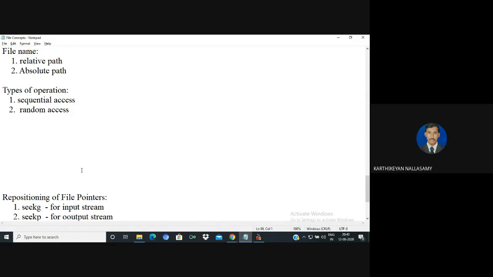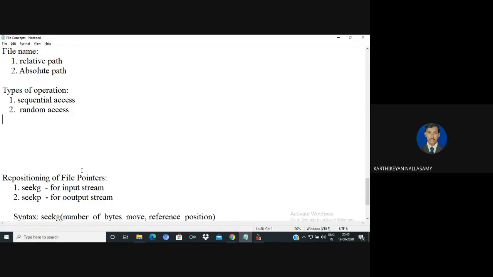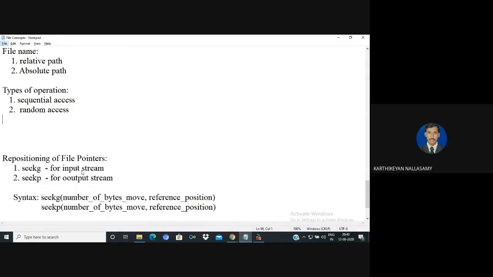For random access, we need to reposition the file pointer. For repositioning, if it is an input pointer we can use seekg, but if it is an output pointer it is seekp. Using the name of the pointer object dot seekg, you specify how many bytes to move and the reference position. It is called a seek pointer in C, and it is similar here.